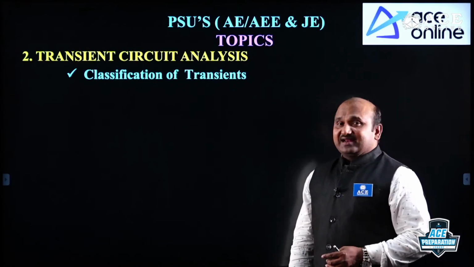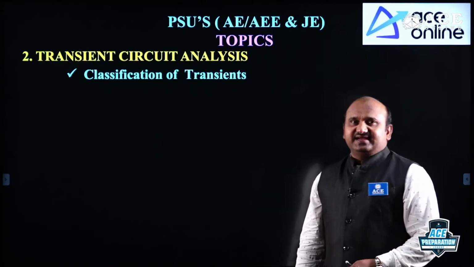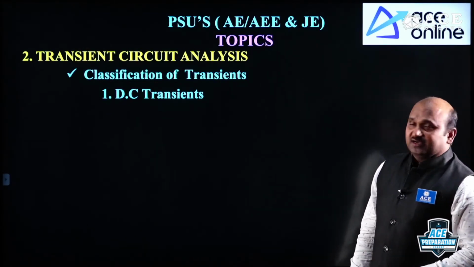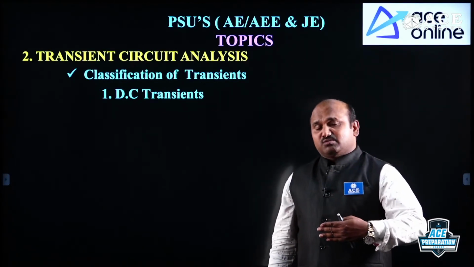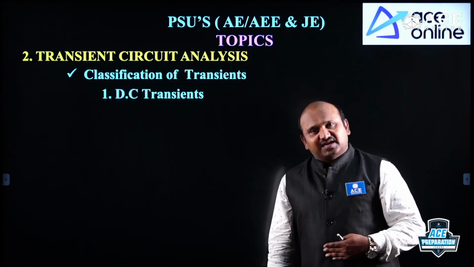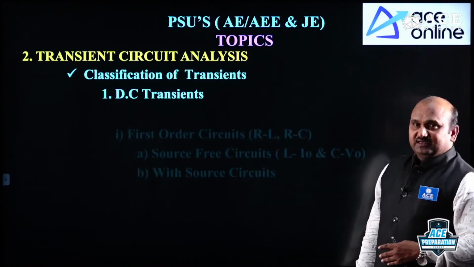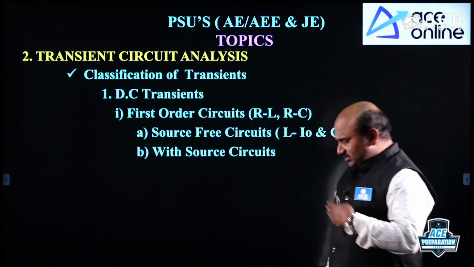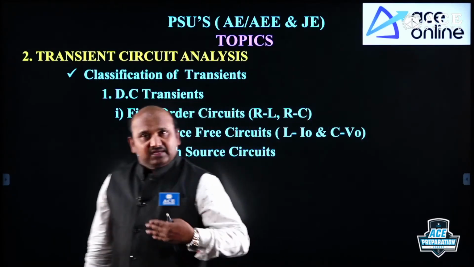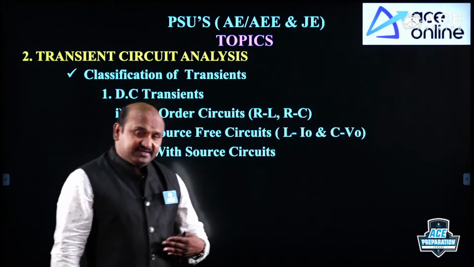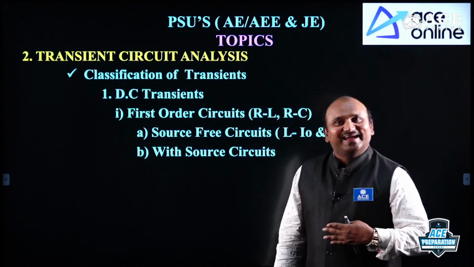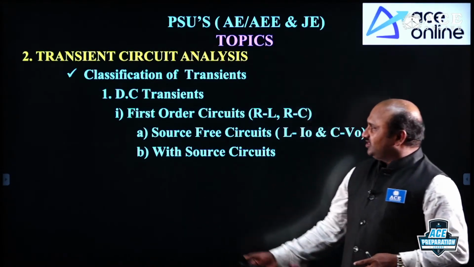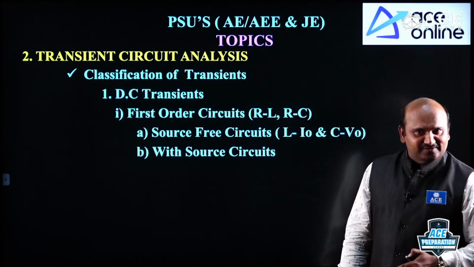Now, while coming to the classification, based on the excitation, you can take the DC transients and AC transients. But the effect of the transients is more for DC excitation. That's why we need to consider the DC transients. Under this, the subclassification you can take based on the memory elements, which are energy storage elements: first order and second order.